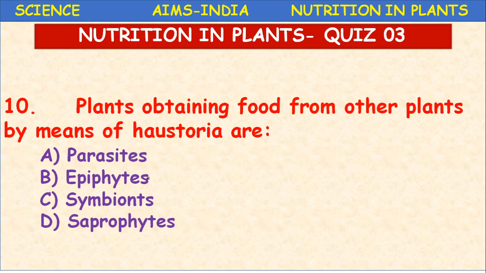So such plants which develop haustoria are called, yes, you are right, parasites. Parasitic plants possess special roots called haustoria. We should not call them roots, but root-like structures. They are not true roots, but the function is similar, to absorb the nutrients.